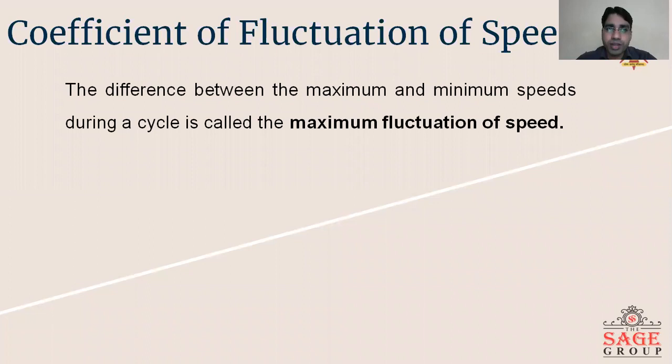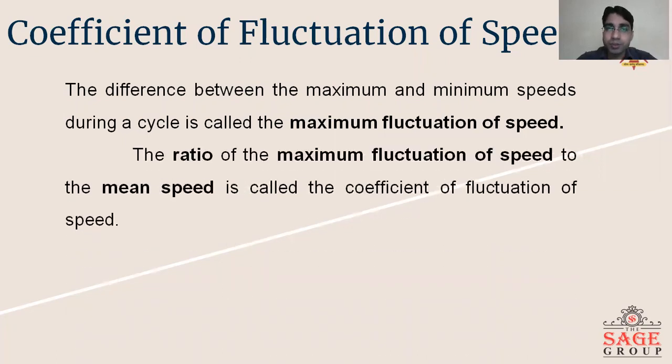The second term is the coefficient of fluctuation of speed. The difference between the maximum and minimum speed during the cycle is called the maximum fluctuation of speed. The ratio of maximum fluctuation of speed to the mean speed is called the coefficient of fluctuation of speed.